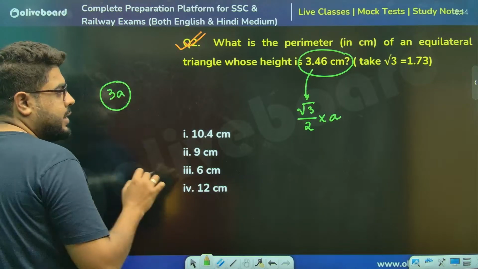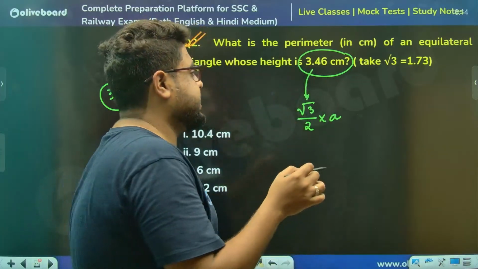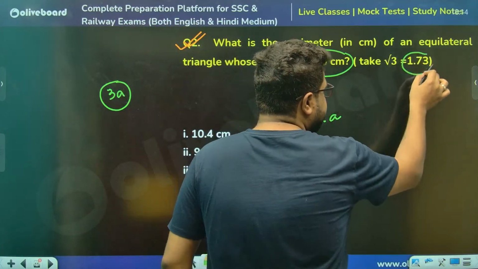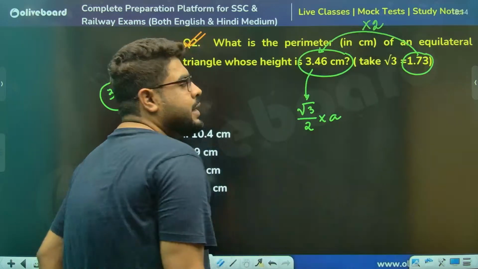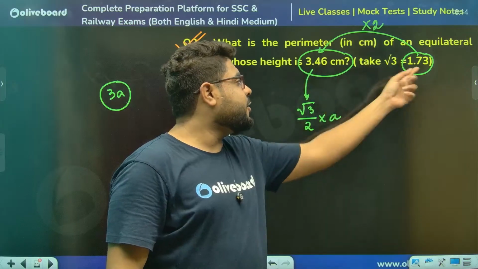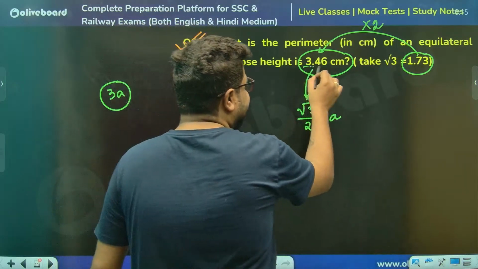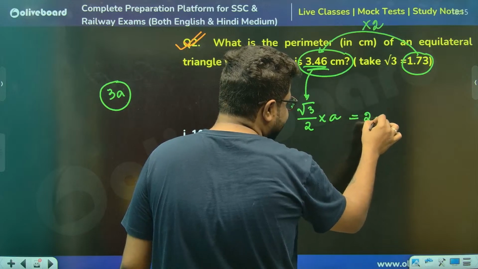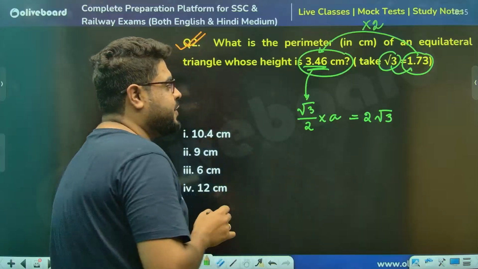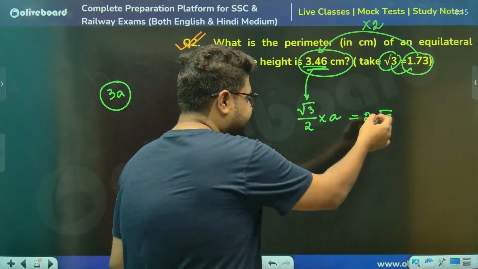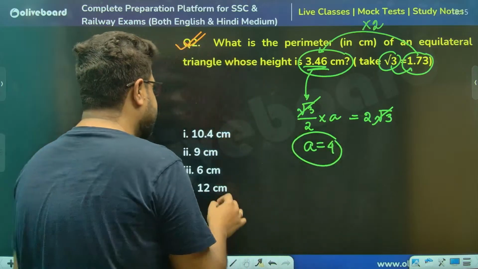Now, you don't need to do the normal calculations every time. Sir, 1.73 and 3.46. If you look at this, it is into 2. 17 twos are 34, 3 twos are 6. So ultimately, can I write this as nothing but 2 root 3? 2 times root 3, because root 3 is this, so this is 2 times of this, that is 2 root 3. So root 3 cancels. A is 4, sir. My answer is 3 times 4, that is 12.